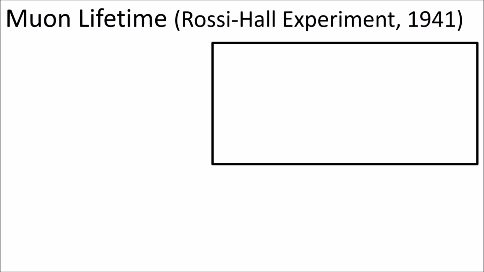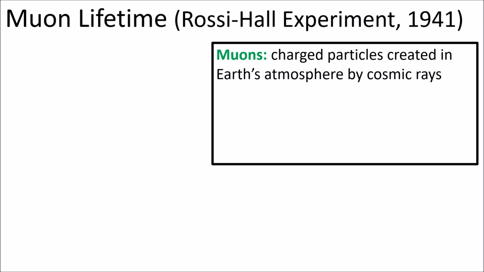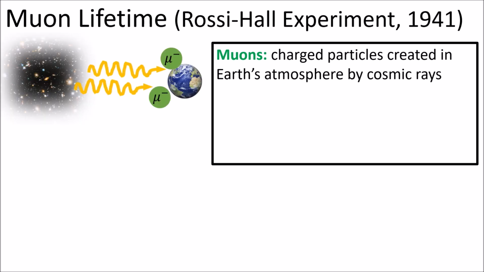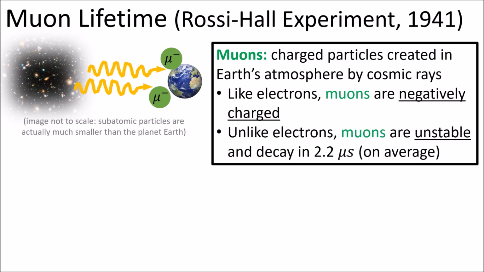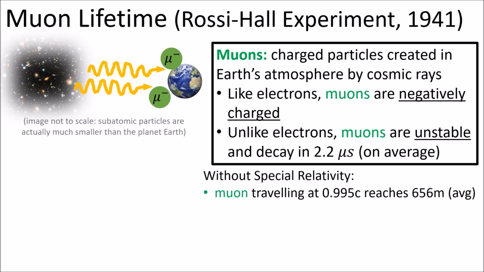As an example, physicists have confirmed that time dilation is a real physical effect by observing its impact on the lifetime of muons. Muons are subatomic particles created in the Earth's atmosphere by cosmic rays from outer space. Like the electron, the muon is a negatively charged subatomic particle. However, unlike electrons, muons are unstable and decay in about 2.2 microseconds on average. Without the effects of special relativity, a muon traveling at 0.995 times the speed of light travels about 650 meters on average before it decays.